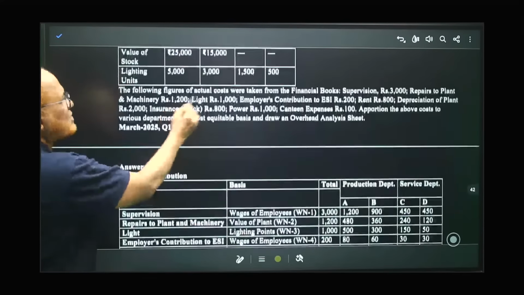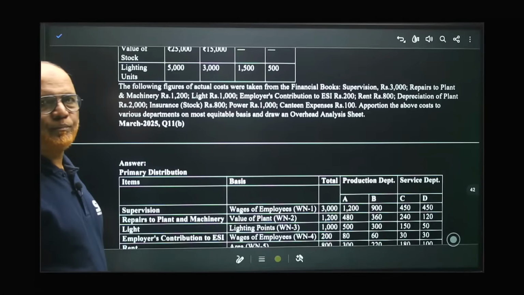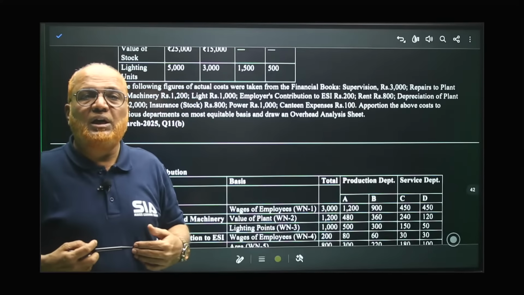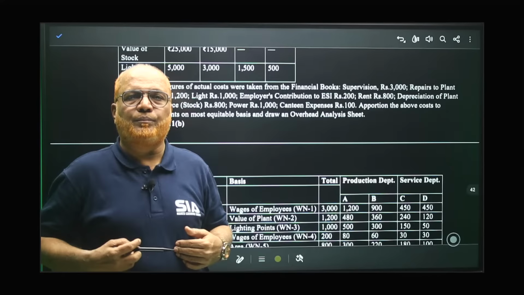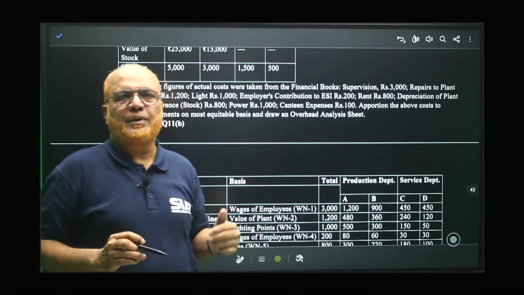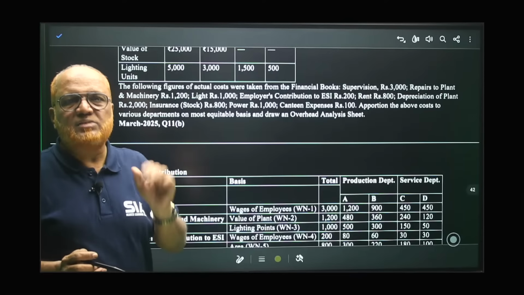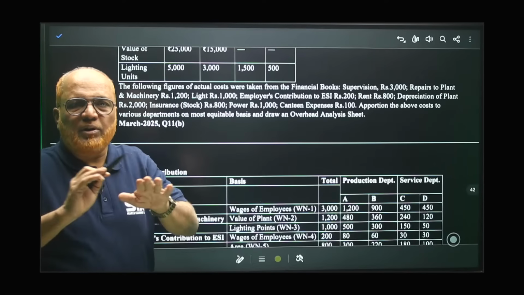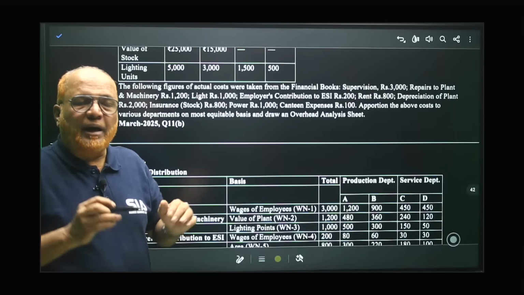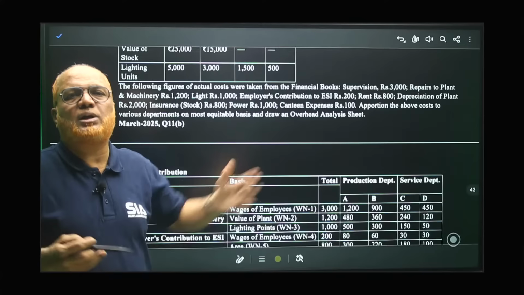The following figures of actual cost were taken from the financial books. Supervision. Total supervision is given 3,000 and we have to divide this supervision among all the departments A, B, C, D. How to apportion? I will explain you. Some suitable basis we have to use. In the problem it will not specify how we have to apportion. By our experience, by our knowledge, by the principles of accounting, we apportion.